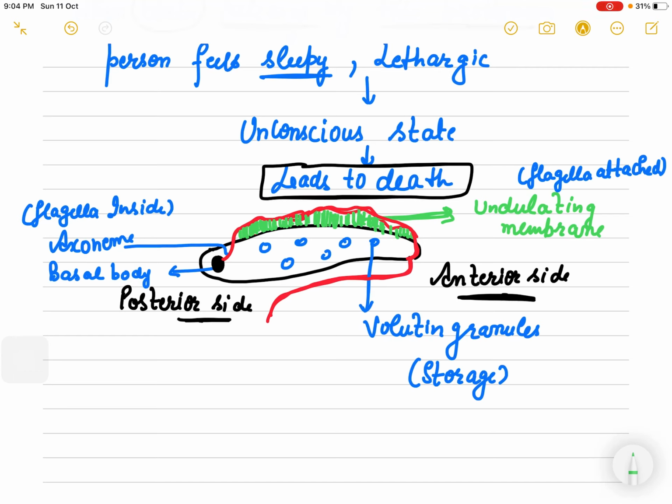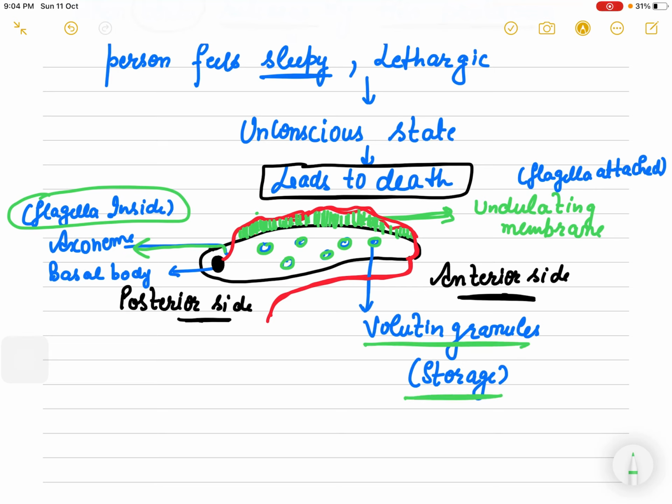Just look at the flagellum. This part is outside the body, and just this portion is on the inner side. The part of the flagellum present on the inner side is known as the axoneme, and these granules are present for storage purposes, known as volutin granules.